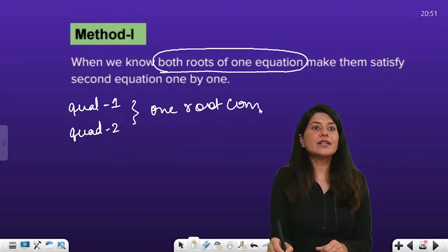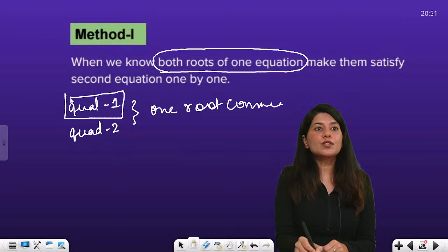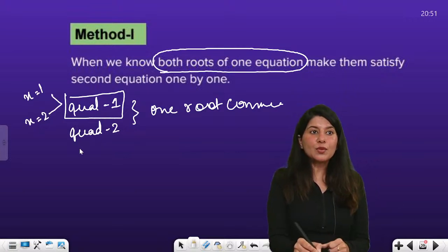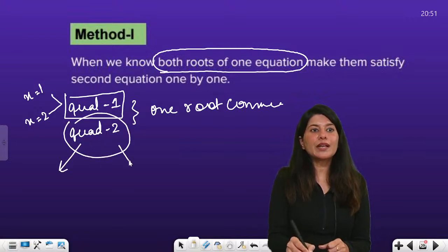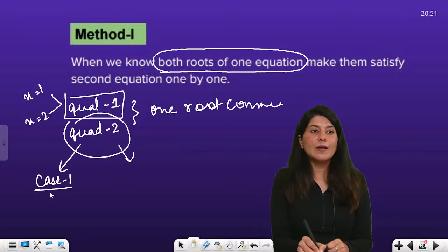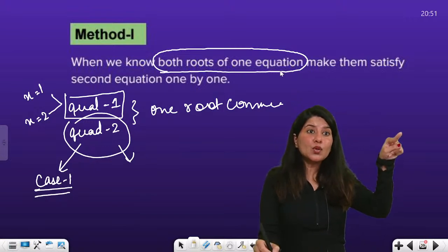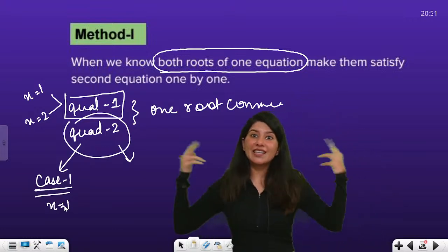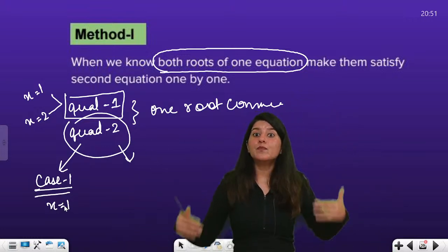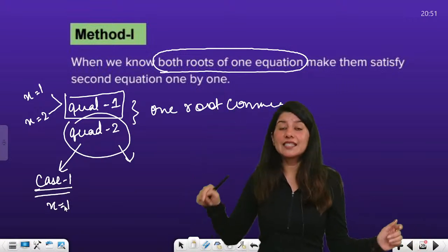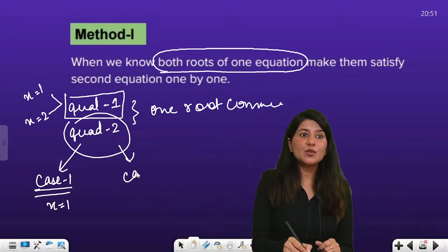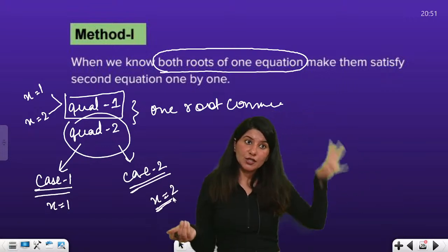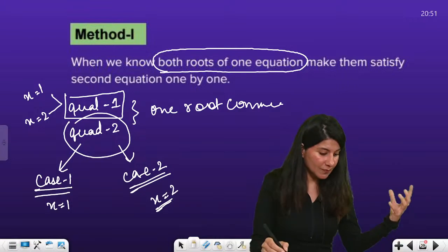So you have quadratic equation 1 and quadratic equation 2 and they have one root common. You can calculate both the roots of one quadratic, for example x equals 1, x equals 2, and for the other equation you can take cases. Case 1: suppose the common root mentioned in the question is x equals 1. Case 2: maybe x equals 2 is that common root. You need to solve each and every case and get the answer, right?